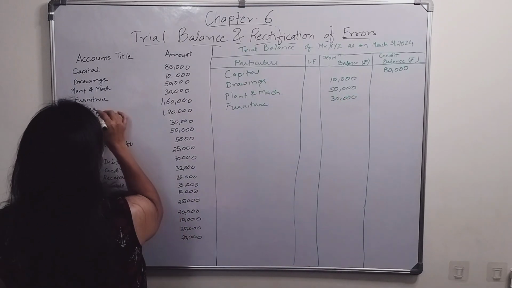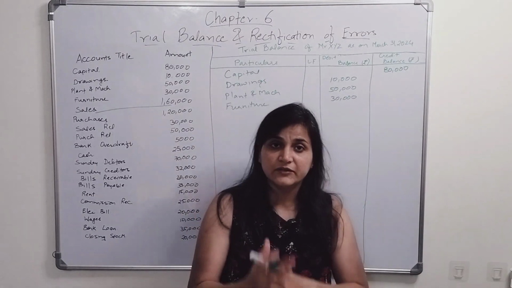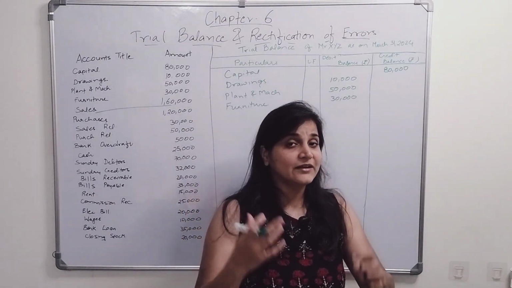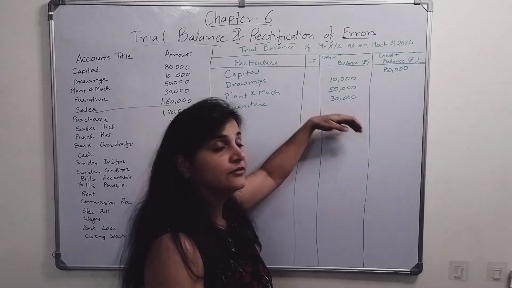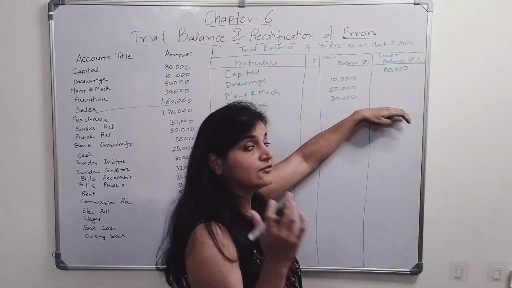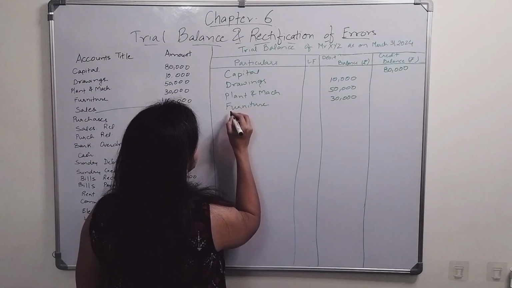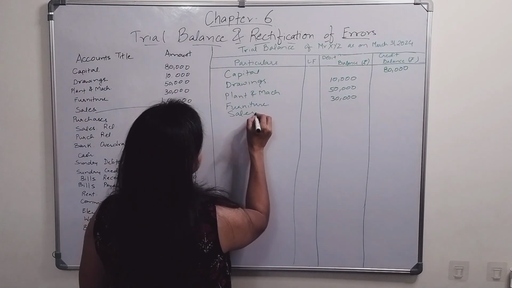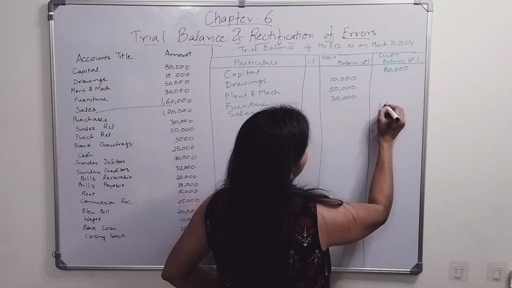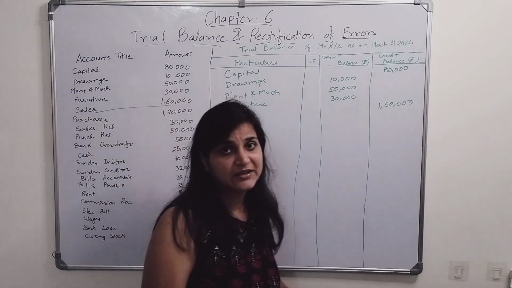Next is sales, 1,60,000. We sold the goods, we made an income out of it. It's an income for the business, where the incomes will be recorded. What income will have? A credit balance. It's recorded on the credit side, it has a credit balance. So sales 1 lakh 60,000.